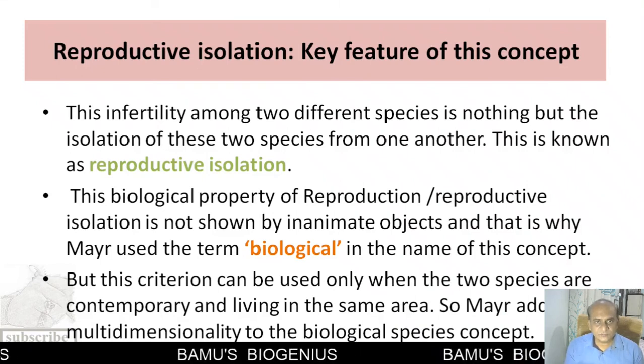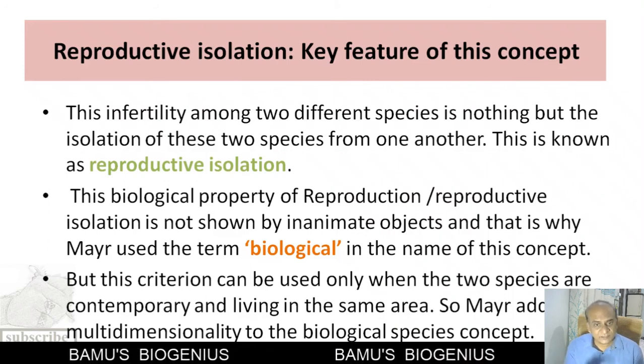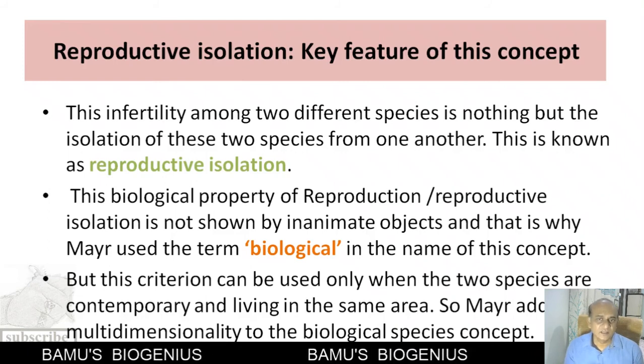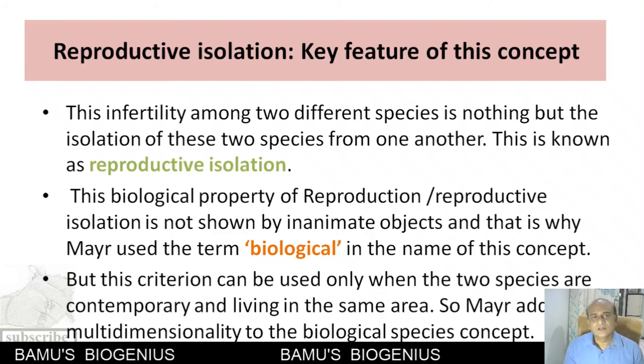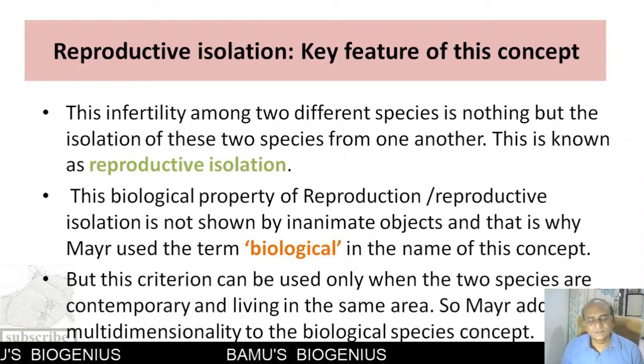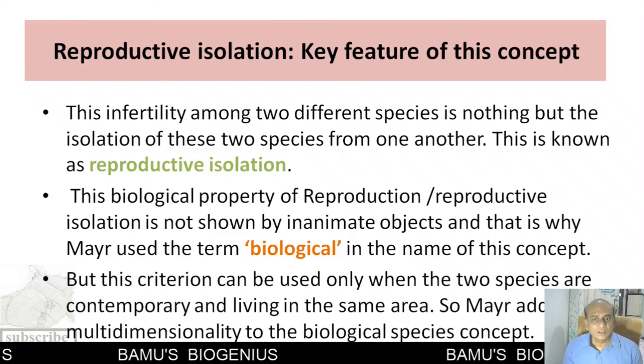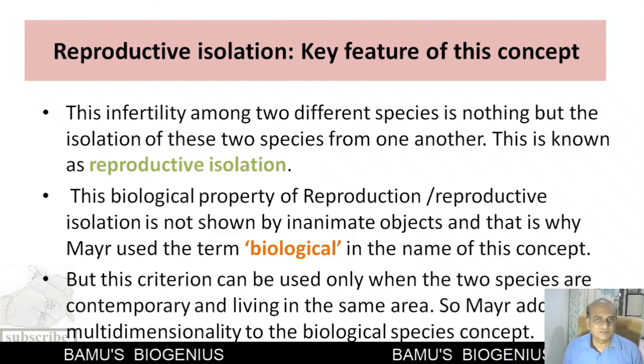So when these populations are living in the same area, and living at the same time, then and only then can we test this reproductive isolation, otherwise not. Such a type of concept is called a non-dimensional concept. So to avoid this, Mayr added multi-dimensionality to the biological species concept.